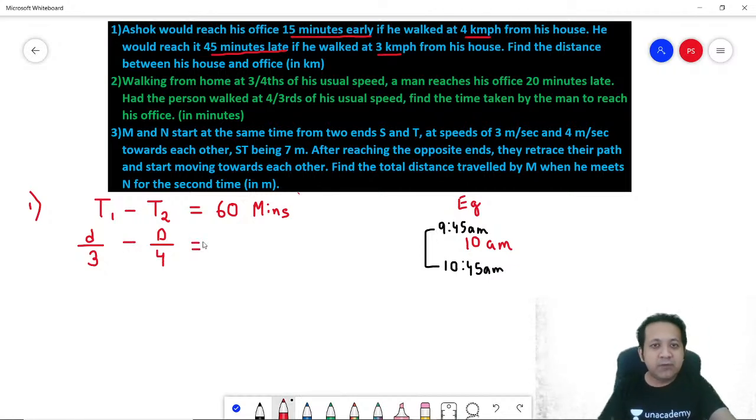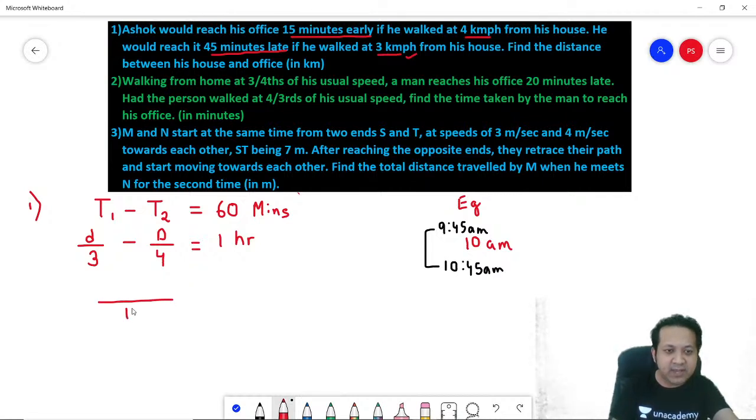But remember, if you are taking this in kilometers per hour, you got to convert even the right hand side to hours. So what will you say? 60 divided by 60 is basically 1 hour. Right? Why? Because the left hand side is in hours. So let's take the LCM. So the moment you take the LCM, this becomes 4D minus 3D. So 4D minus 3D is 1. Cross multiply, D is equal to 12 kilometers, and that's your answer.